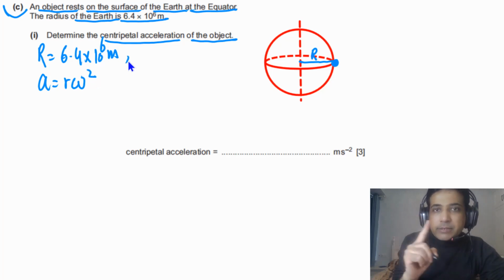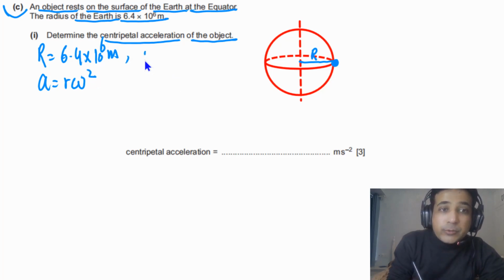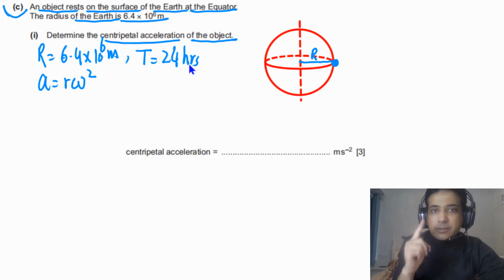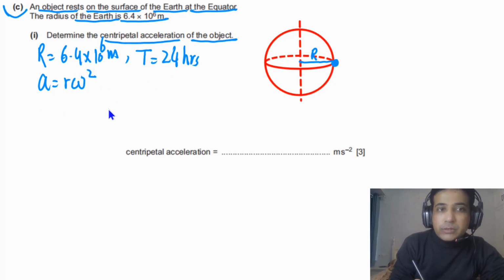But our planet completes one cycle in 24 hours. So it means the time period is 24 hours. When this planet completes one cycle, it means the object at the equator will also complete one cycle. So the time period of this object is also 1 day, or you can say 24 hours. Now simply we need to use this information and calculate the value of a, the centripetal acceleration.